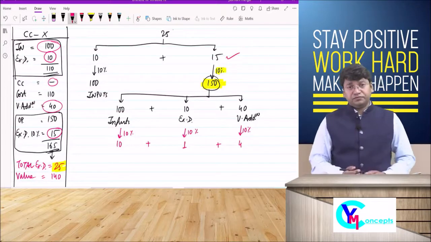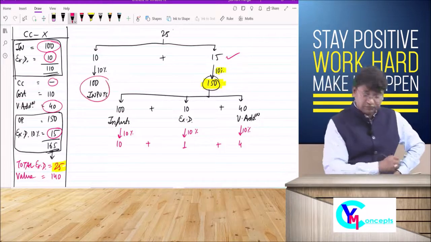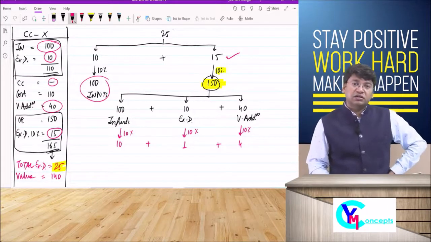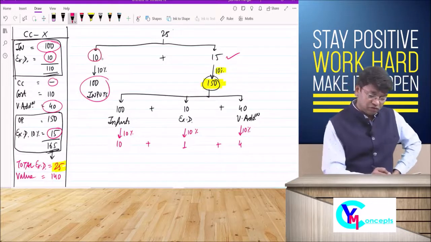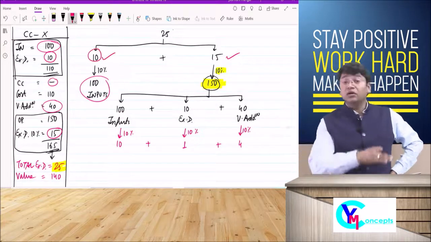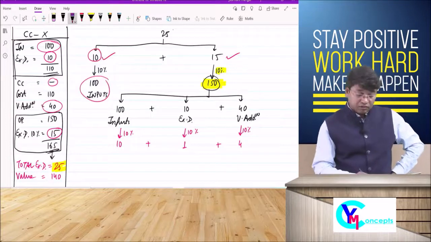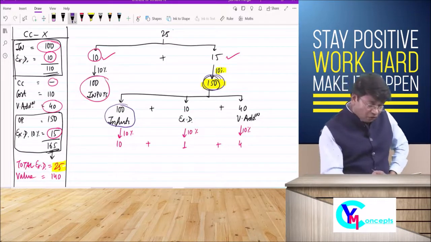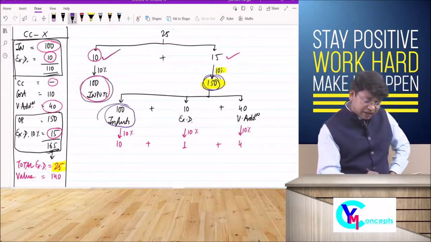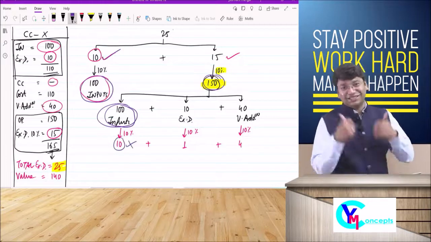Now we will analyze where the situation is wrong. Now, inputs worth rupees 100. Mr. X had manufactured the input, rate of tax being 10% comes to rupees 10. Okay, no problem. On the very next step, 150 comprises this 100 also. Oh ho, what is happening? On this 100, we have already paid the tax, and again on this 100, we are paying 10. This is wrong, isn't it? This is wrong.